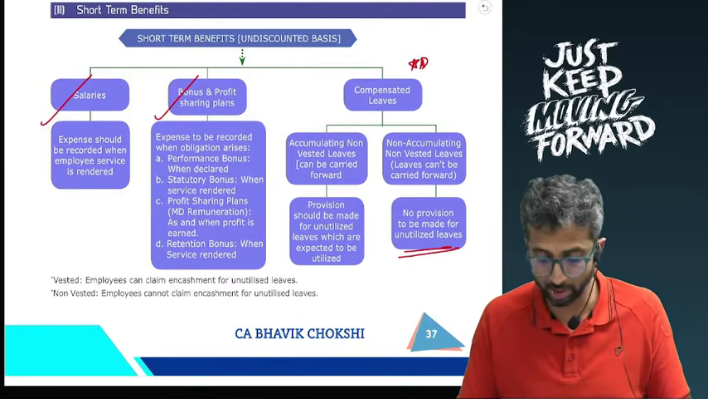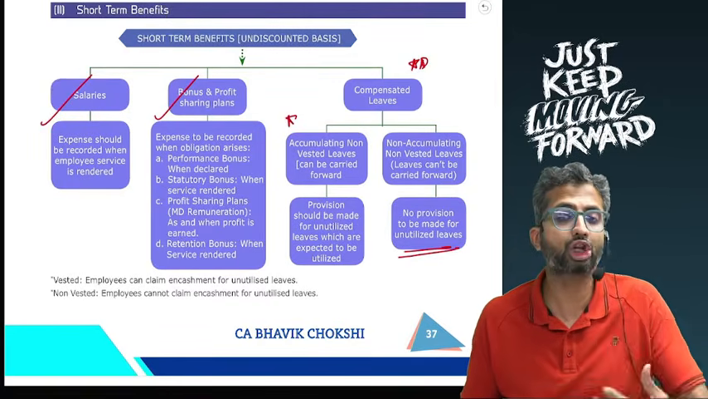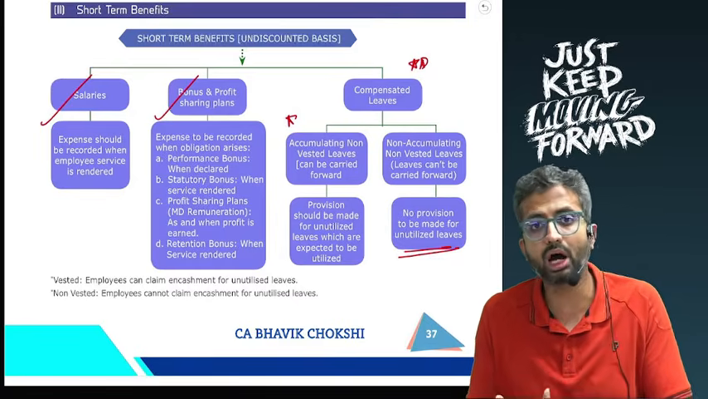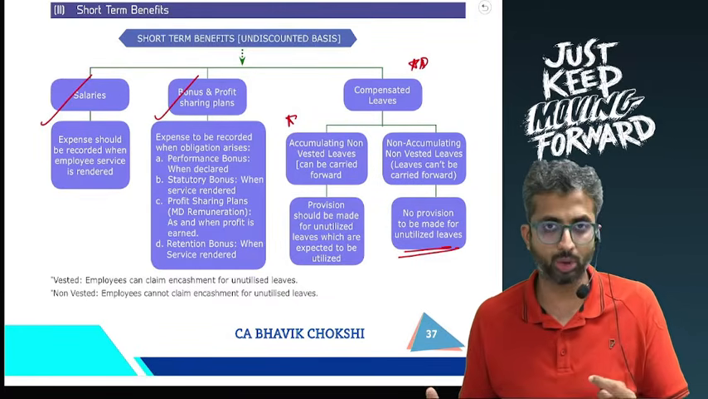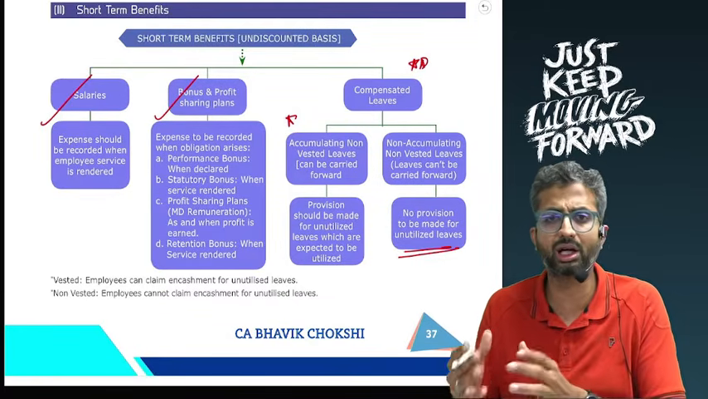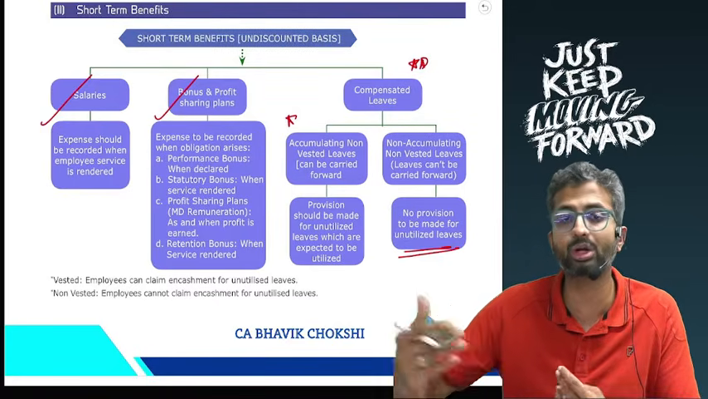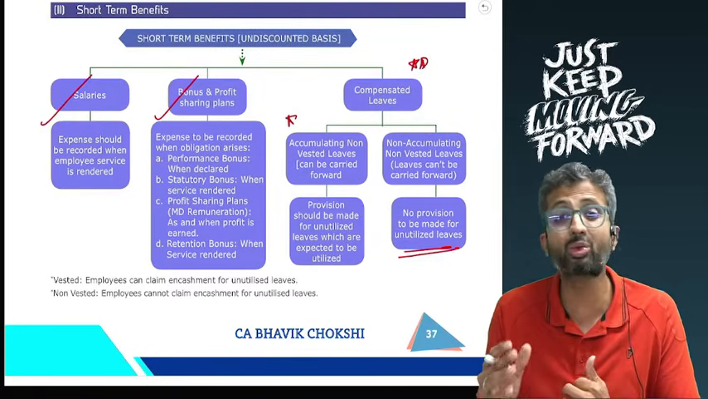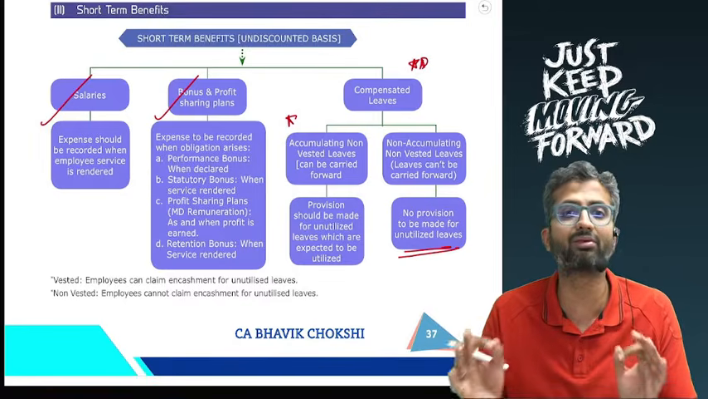On the other hand, the most tricky part over here is if it is accumulating leaves which are non-vested, like you can carry it forward, in which case if there are 30 days that you have not utilized but you can utilize it in the next year, you will create a provision ideally for the unutilized leaves of 30 days.